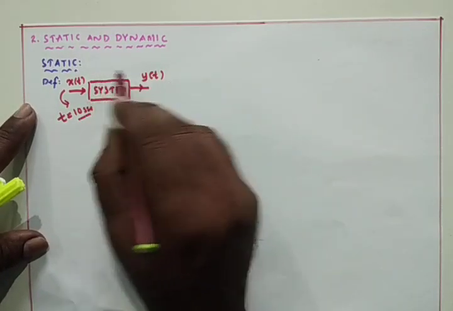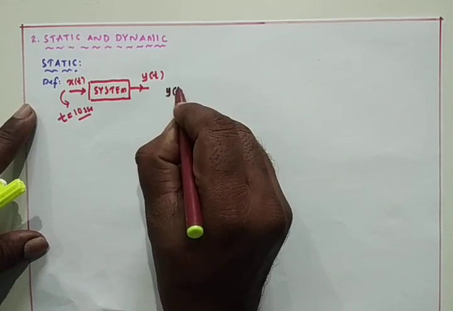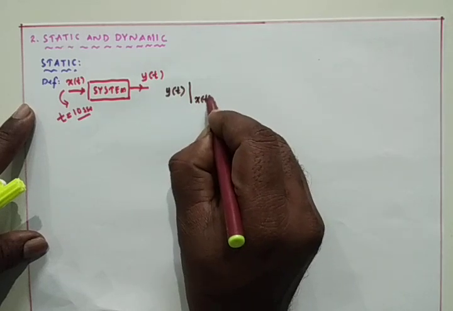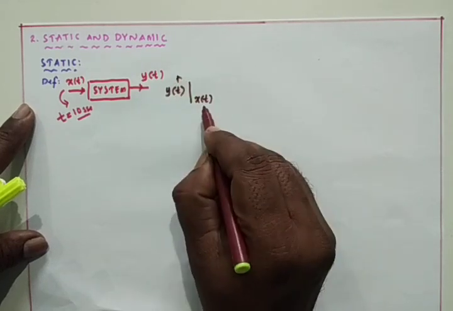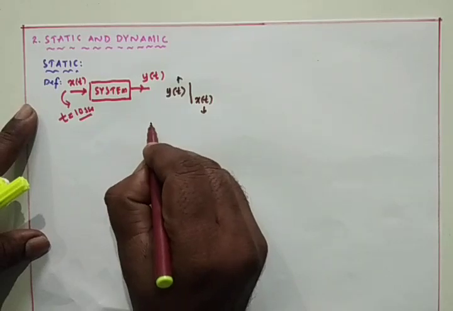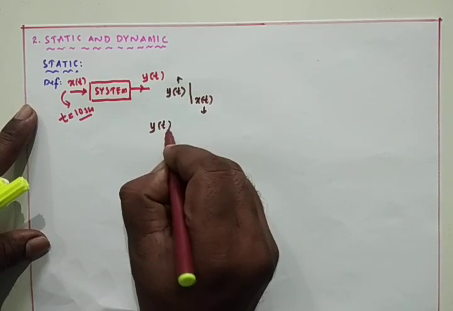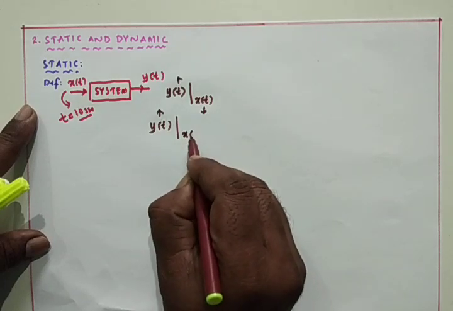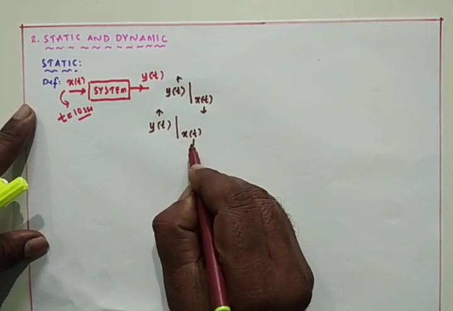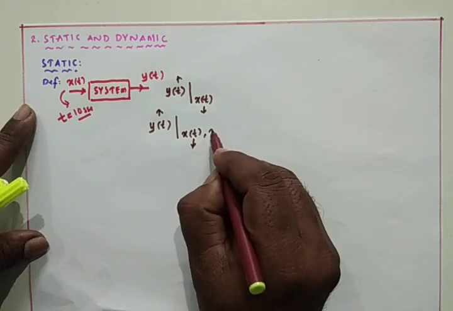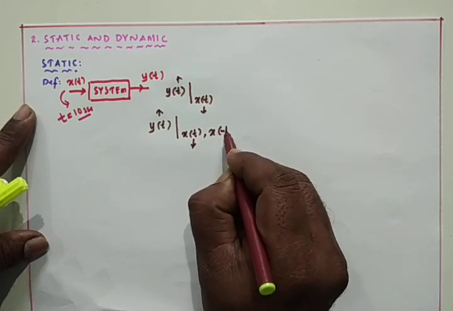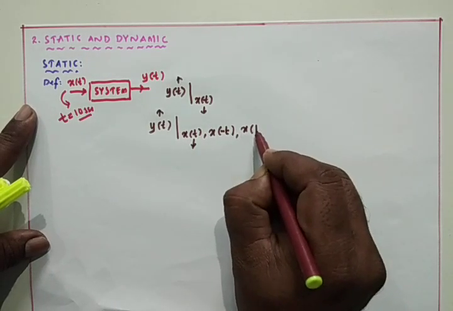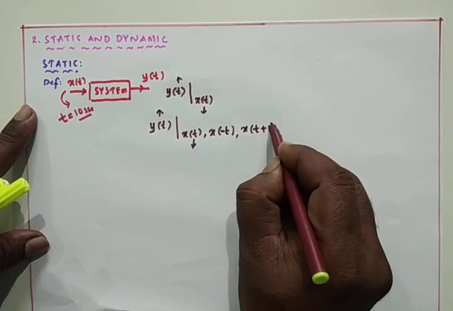Here, in the static case, y of t is purely dependent on x of t only. It is the present output and the present input. If y of t, the present output, is not only dependent on x of t, the present input, but also dependent on the previous input, x of t minus 1, and also on the future value, x of t plus 1.